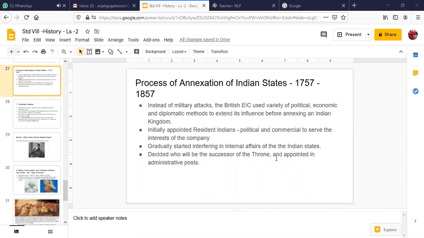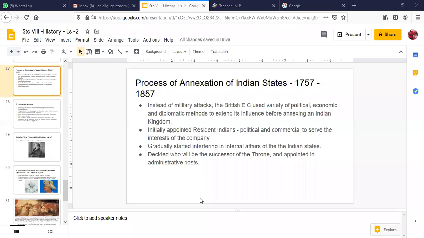Is the screen visible to all? The process of annexation of Indian states. I'll do a recap of what... No, ma'am. Okay. I'm stopping the share. I'll share again. Please be patient. It takes some time to appear on the screen. Yes, ma'am, it is visible. Now it's visible. Very good.